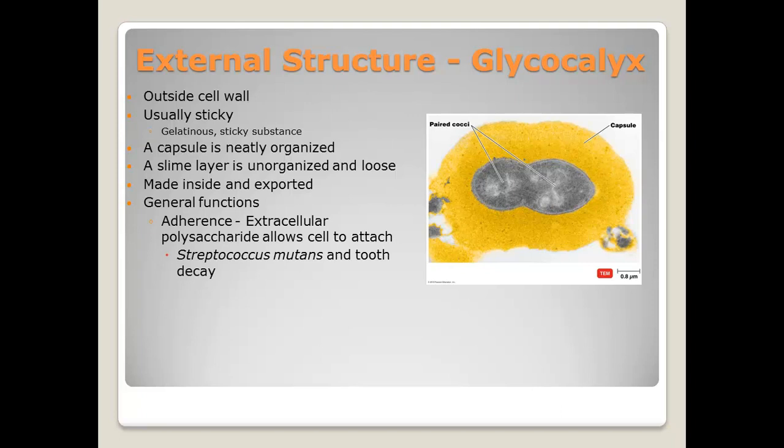Streptococcus mutans is responsible for tooth decay. The capsule anchors the bacteria to the surface of the tooth where they produce acid and cause decay. If it weren't for the capsule, S. mutans would be dislodged by the saliva and we would suffer much less tooth decay.